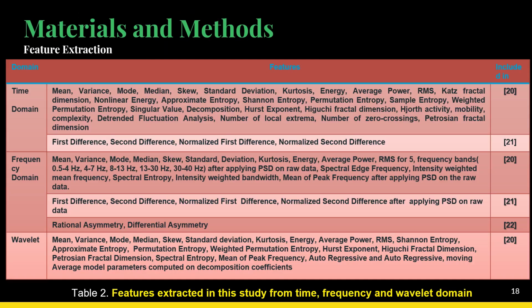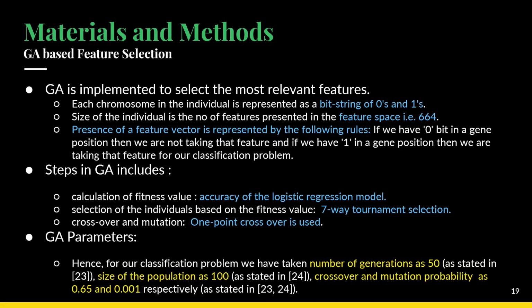Those are the names of the features that we have extracted from the raw data to create the high dimensional space. After that we have genetic algorithm based feature selection, in which GA has been implemented to select the most relevant features. In GA, each chromosome or individual is represented by a string of zeros and ones. The size of the individual is the number of features present in the feature space, that is 664,